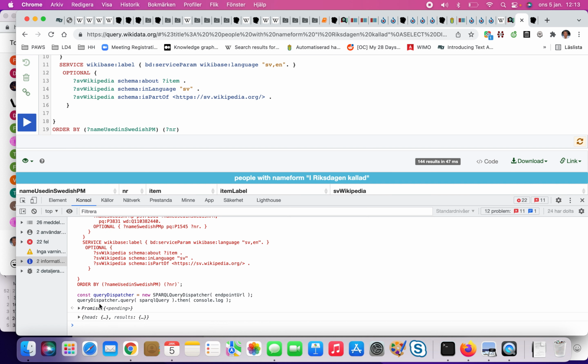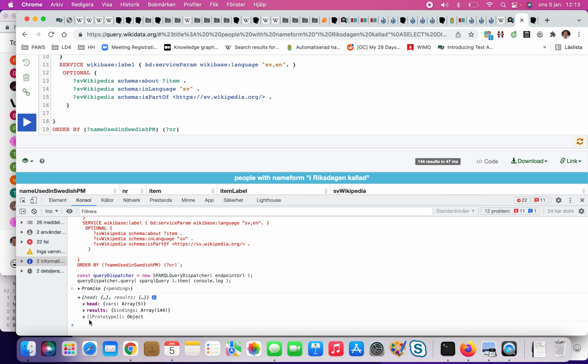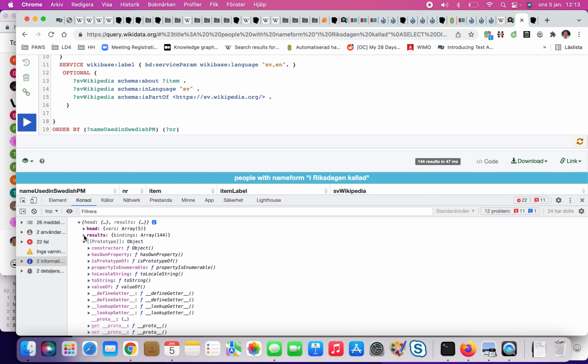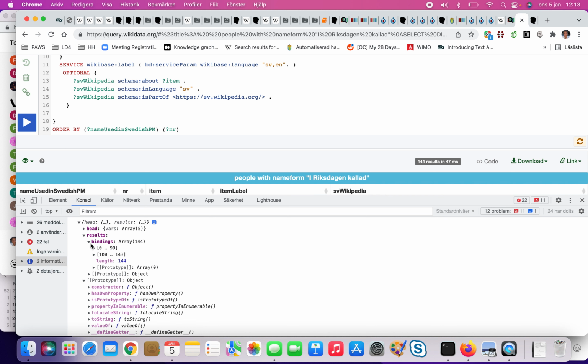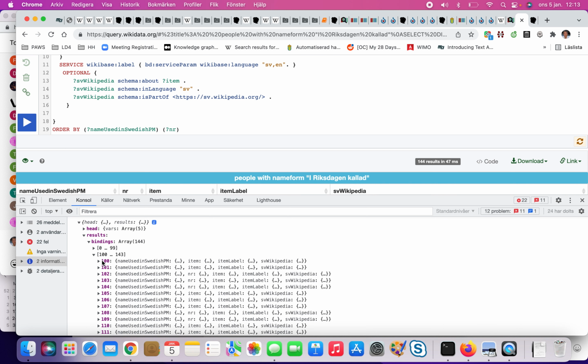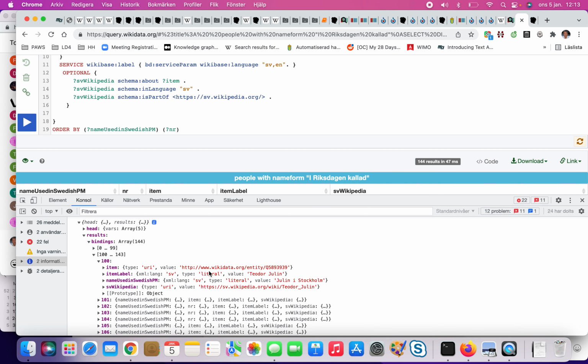So now I'm running it, and we can see down here that we have a result. We have all the fields. So record number 100 is pointing back to Wikidata, but it also gives back the literal Swedish Julin i Stockholm.